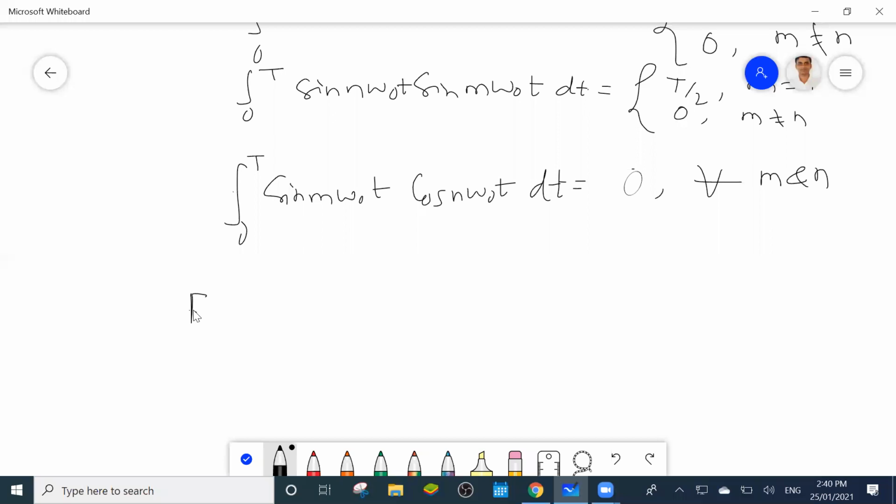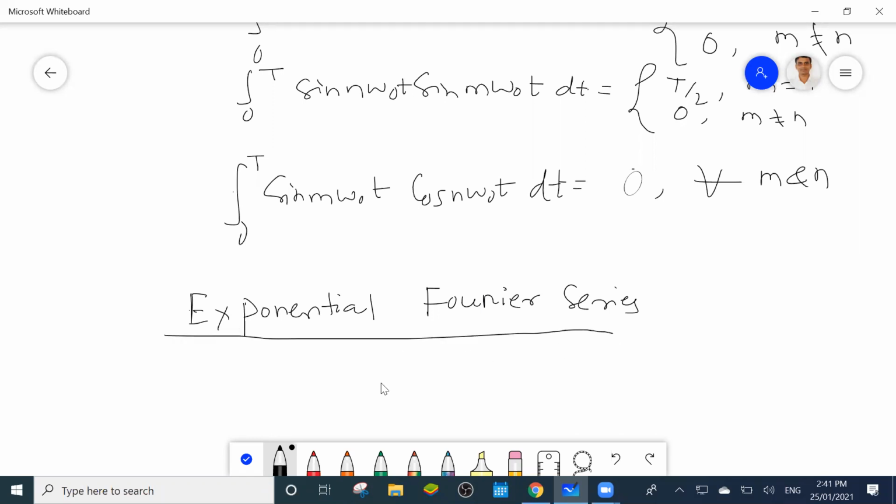So only for that purpose I am doing all these things. That same trigonometric Fourier series you can convert into exponential Fourier series. So you can write the Fourier series expansion of a signal g(t) equal to this.